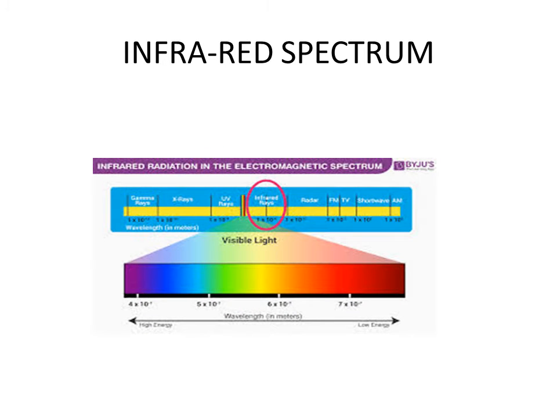Now, the second point is about the infrared spectrum. What is the infrared spectrum? See here, the range for infrared radiations in the electromagnetic spectrum is described. It is from 4 into 10 raised to minus 4 to 7 into 10 raised to minus 4 in centimeter inverse. As the wavelength goes on decreasing, the energy goes on increasing. Here the circle shows the infrared spectrum.